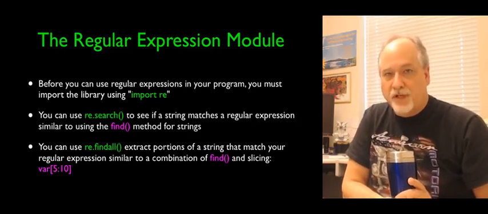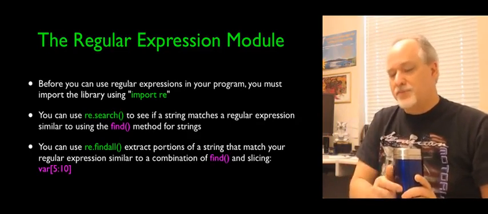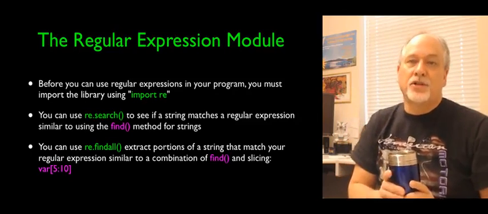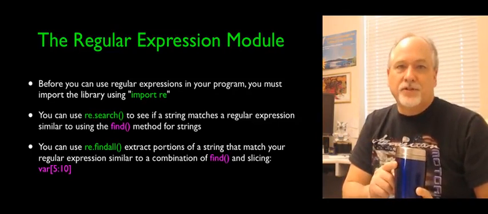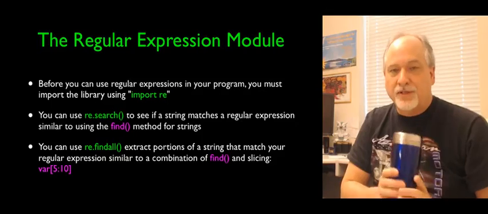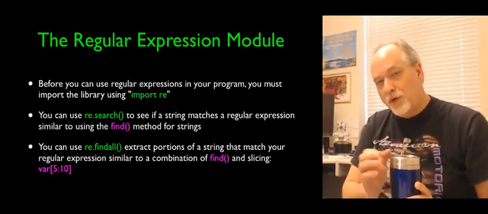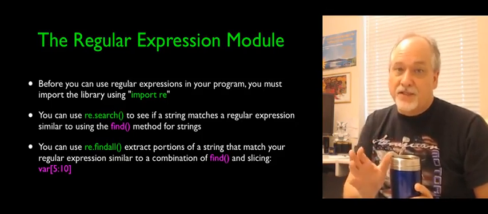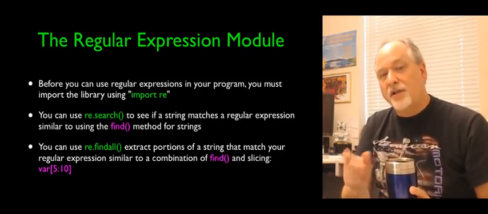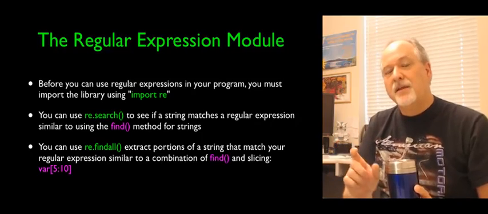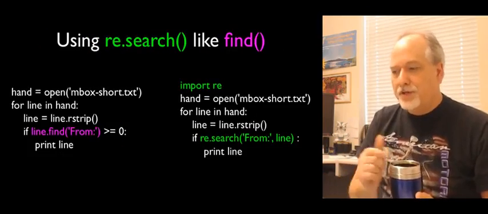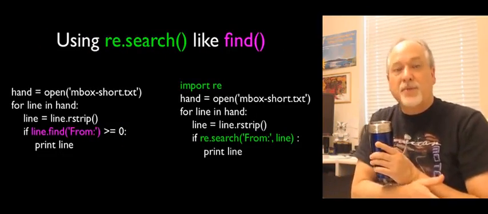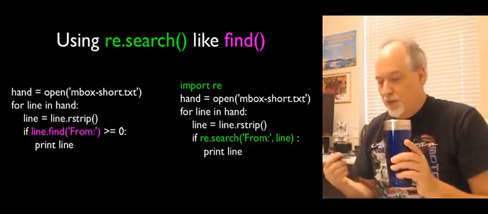And so for the regular expression library, we have to say import re at the beginning of our programs to import the regular expression library. Then we call re.search to say I'm looking for search from the regular expression library. There are two basic capabilities inside this library that we're going to look at. One is search, which replaces find. It's like a smart find. And then findall is a combination of a smart find and automatic extraction. So we'll look at both of those in turn, and I'll do it by comparing them to existing Python that you should already know at this point.